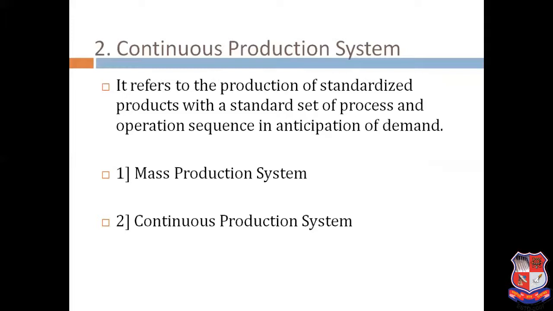Means as per the demand, that is the standard set of process and operation that we are actually designing. In this continuous production system, there are two types of production system: there is a mass production system and there is a continuous production system.